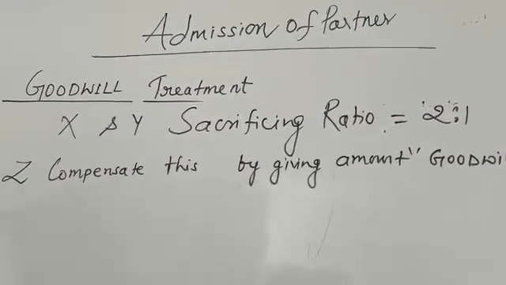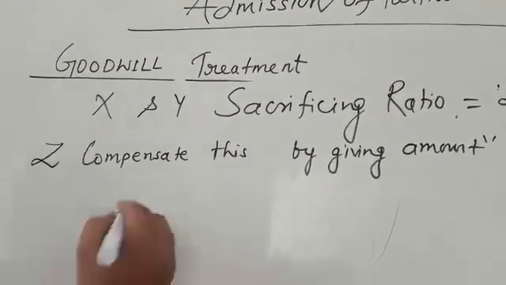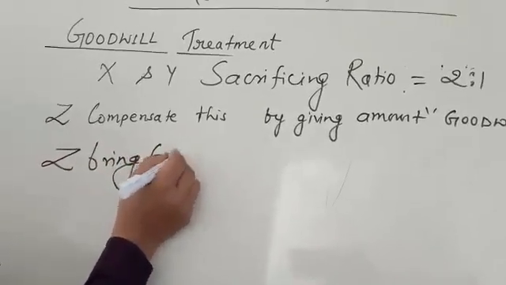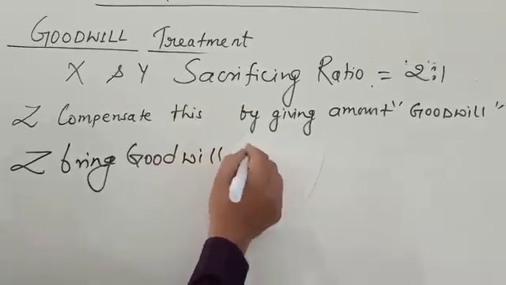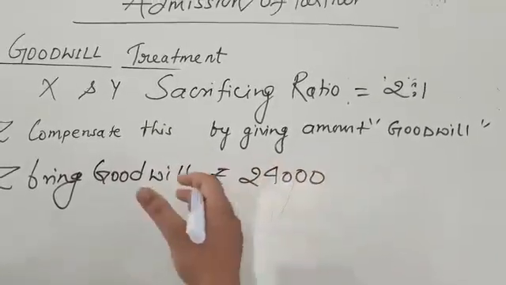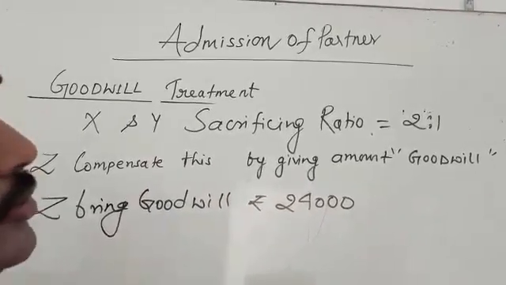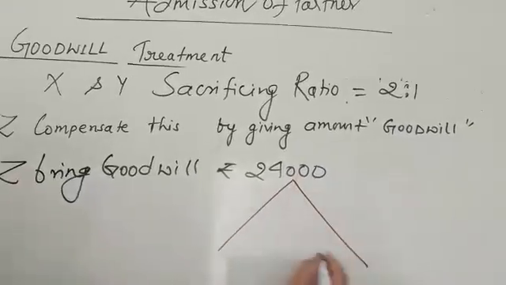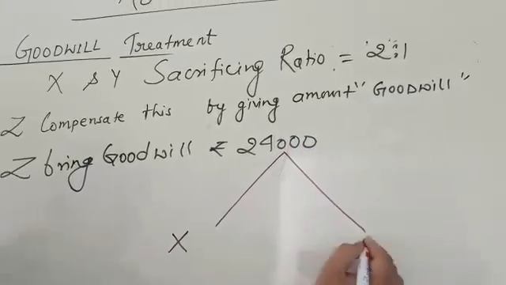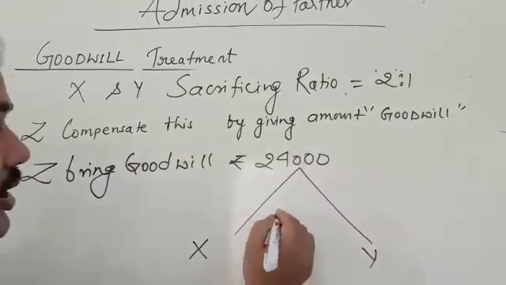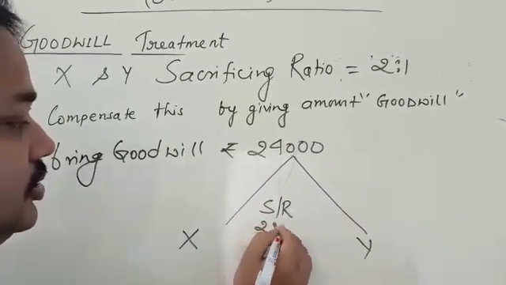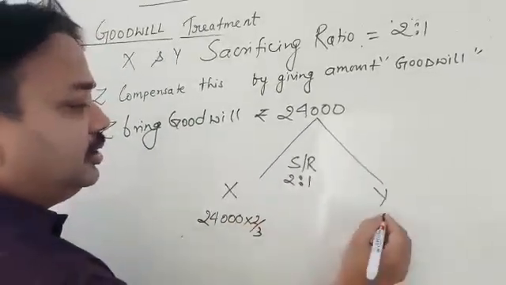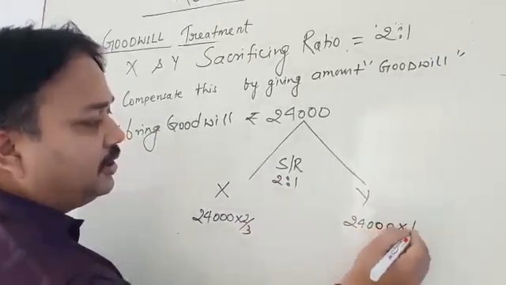So in this situation, I took goodwill of 24,000. Suppose Z brings goodwill of rupees 24,000. So what is it? It is a compensation for the profit sharing ratio. This 24,000 rupees is going to be distributed among X and Y in the sacrificing ratio, 2:1. 24,000 multiplied by 2/3 and 24,000 multiplied by 1/3.